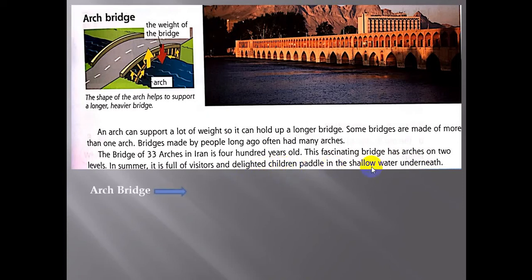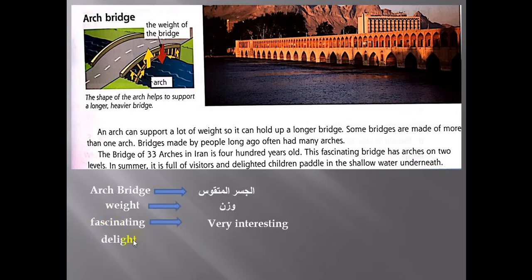Okay? What's the meaning of arch bridge? الجسر المتقوس. Weight. وزن. What's the meaning of fascinating? Very interesting. What's the meaning of delight? مبهجين.